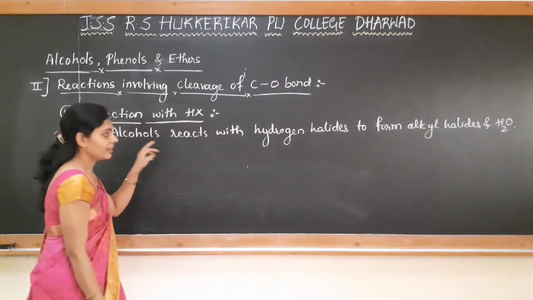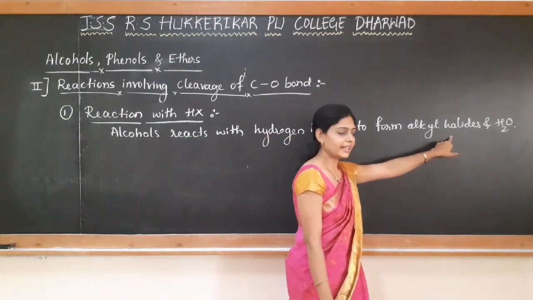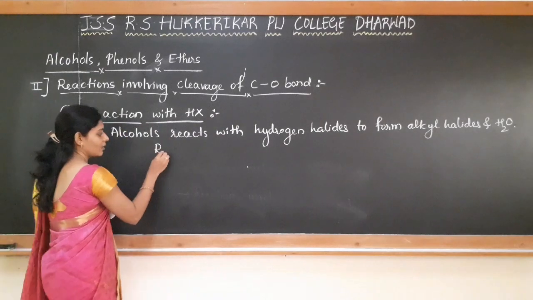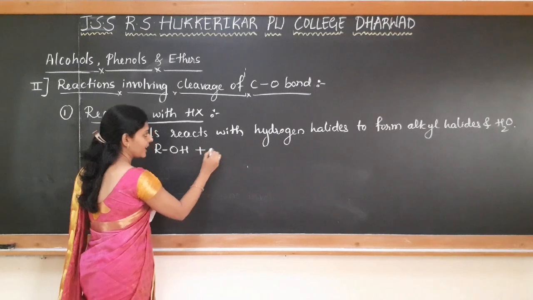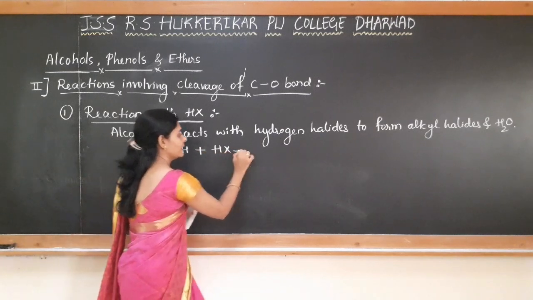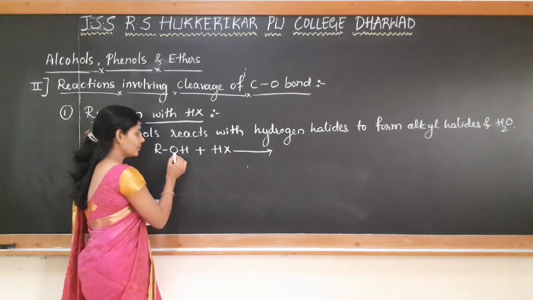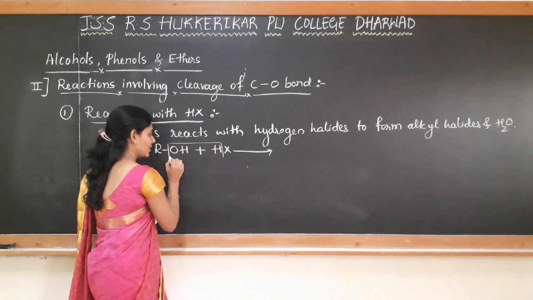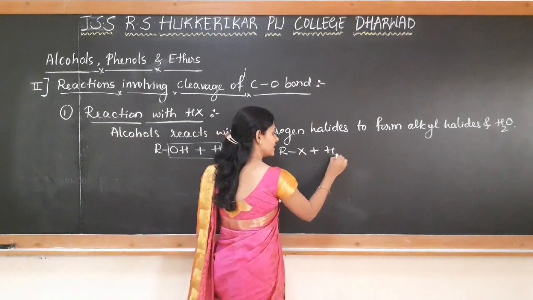So when alcohol reacts with hydrogen halide, what we are getting as a product? We get alkyl halide and water will be the byproduct. Alcohol is generally represented as ROH, which reacts with hydrogen halide. There is a formation of alkyl halide. How is the alkyl halide formed? As I said, there is a removal of water molecule. So this goes out as H2O, and there is a formation of RX plus H2O.